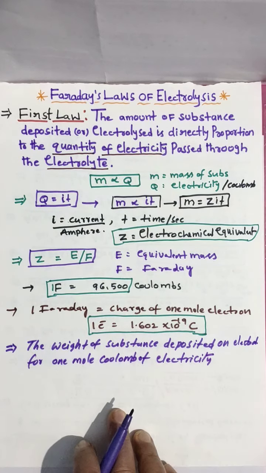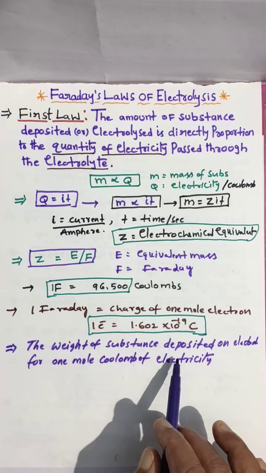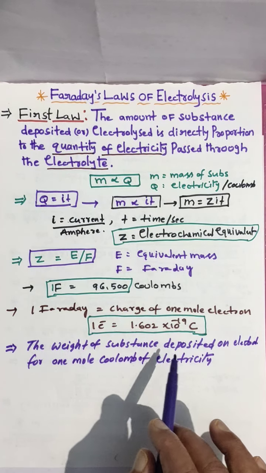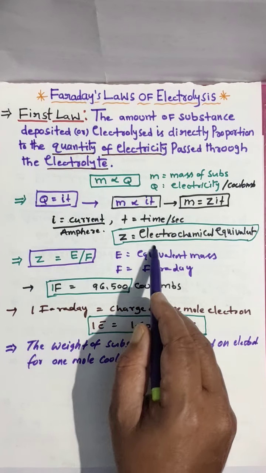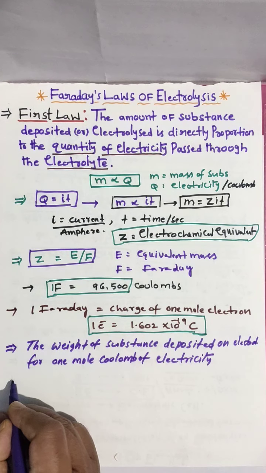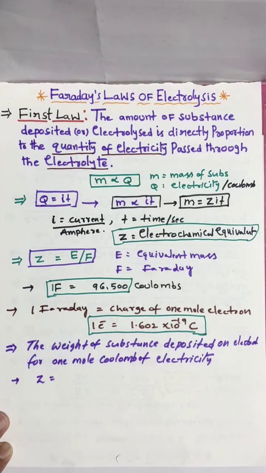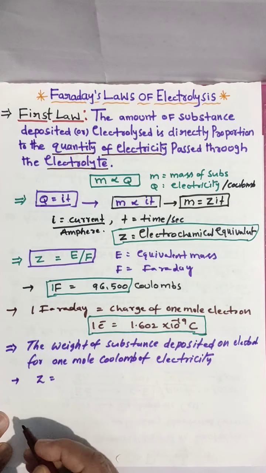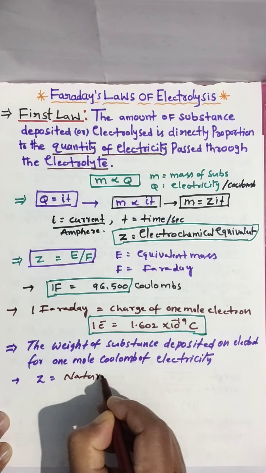That means when 1 coulomb of electricity is passed, the amount of substance deposited on the cathode is called the electrochemical equivalent, Z. This Z depends only on the nature of the electrolyte. Very important.